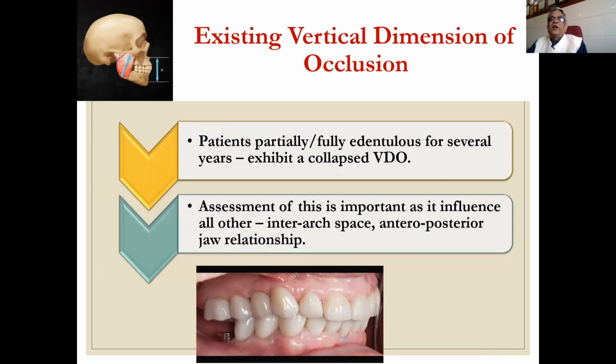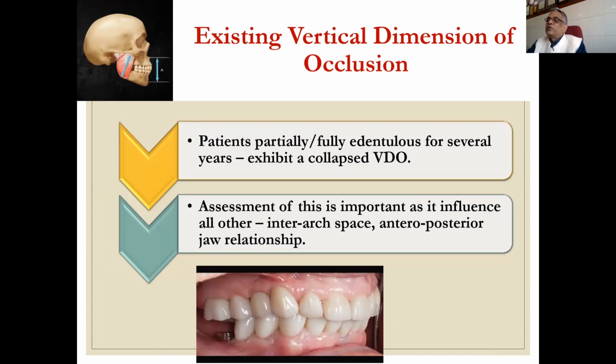A patient partially or fully edentulous for several years exhibits a collapsed vertical dimension of occlusion. So we have to restore it before doing any full mouth rehabilitation or implant therapy. We have to restore the lost vertical dimension of occlusion by means of different kinds of splints or partial dentures before placing the final implant and crown.